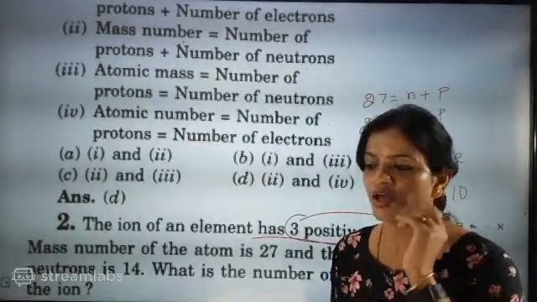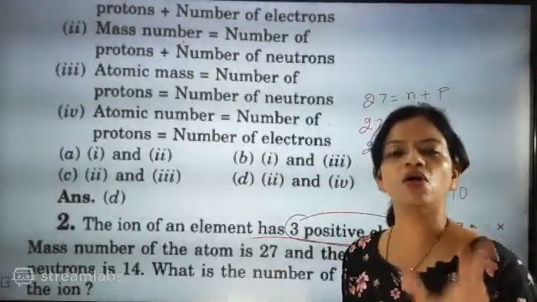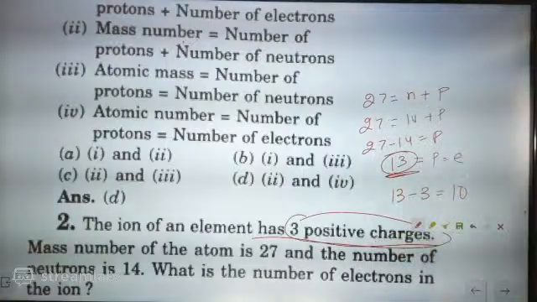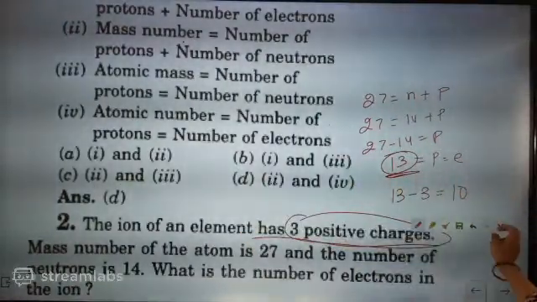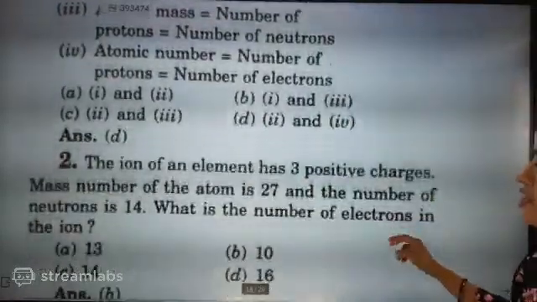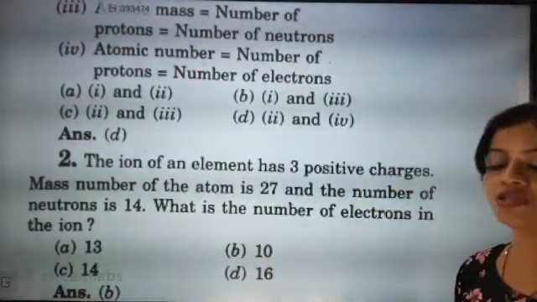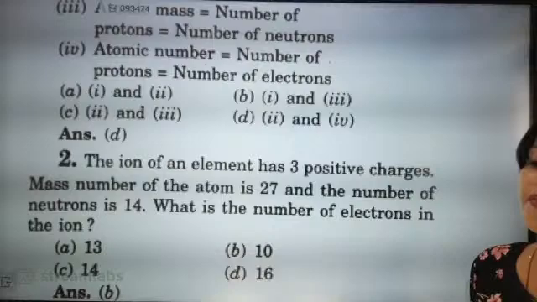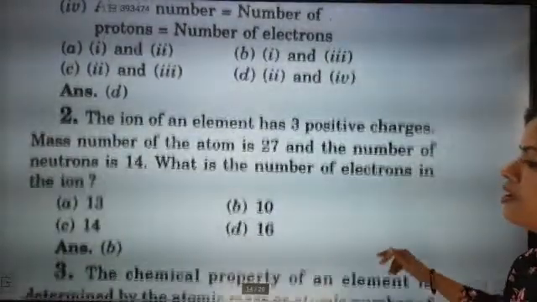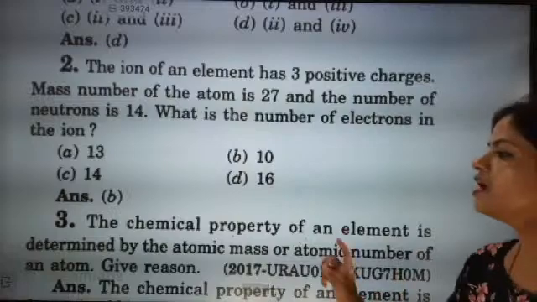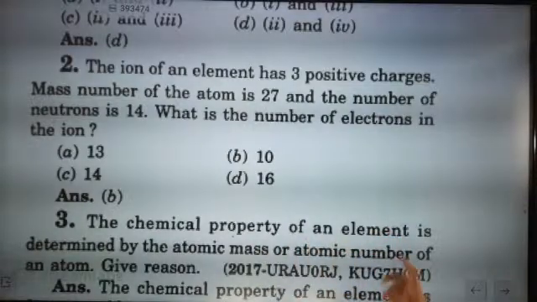Absolutely correct, Shatyashri. Here 3 electrons are already out. This is the answer I was looking forward to. So the electrons left are 10, and the answer will be exactly B. Absolutely correct, and I am very proud that you have not seen the options and given the answer properly. Super. Now the next question is, the chemical property of an element is determined by atomic mass or atomic number of an atom. Give reason.